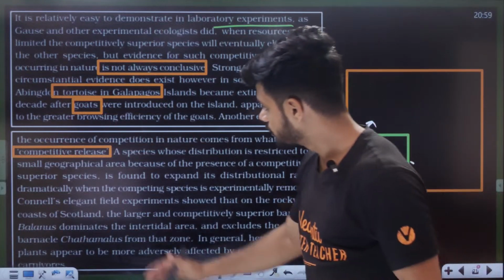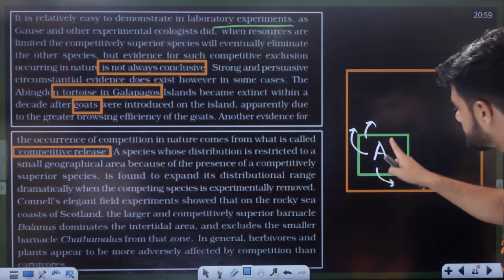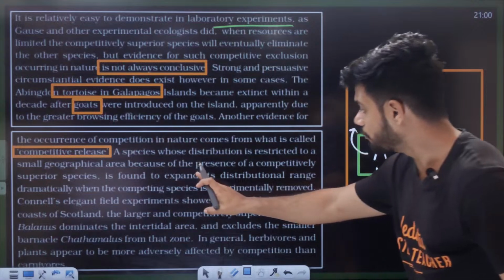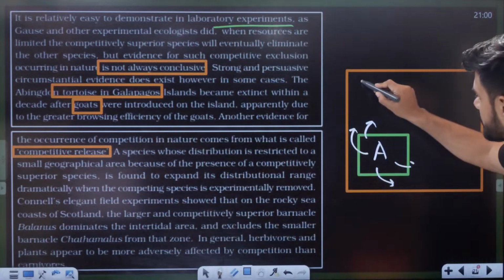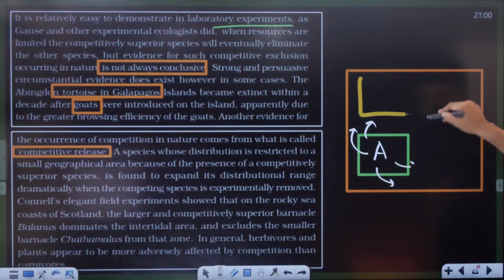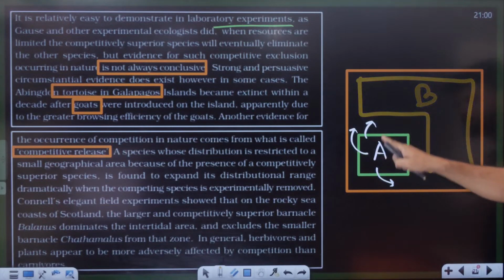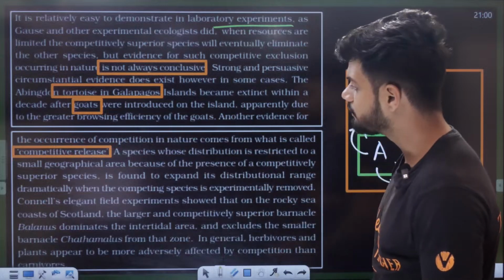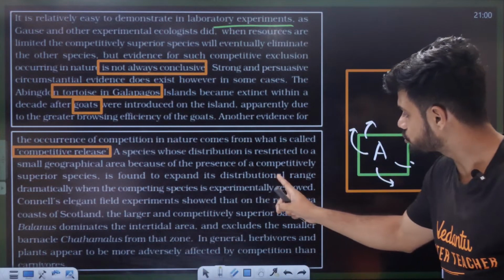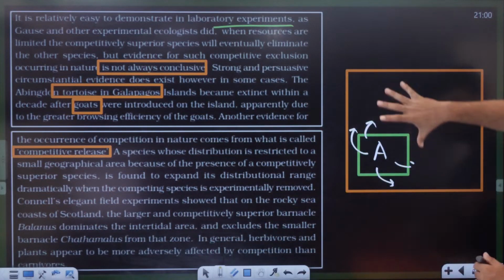See this. A species whose distribution is restricted to a small geographical area because of the presence of a comparatively superior species is found to expand its distribution range dramatically when the competing species is experimentally removed. Here there was a species B, and because of species B, this one was not able to grow. If I remove this B, what happens?